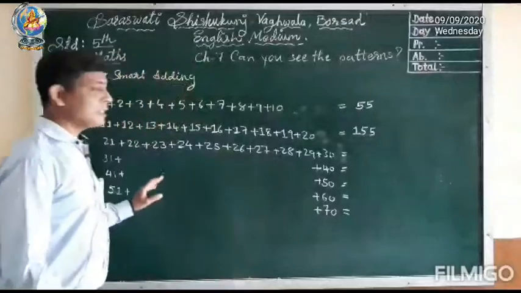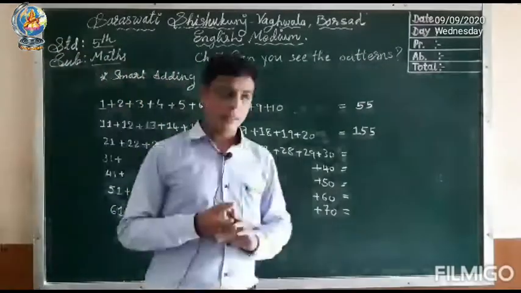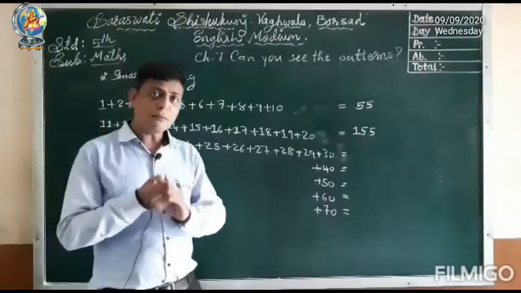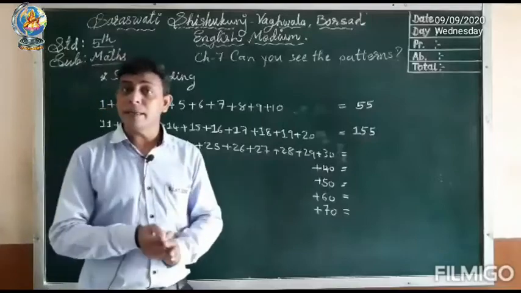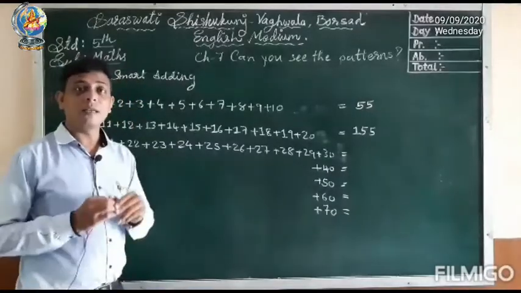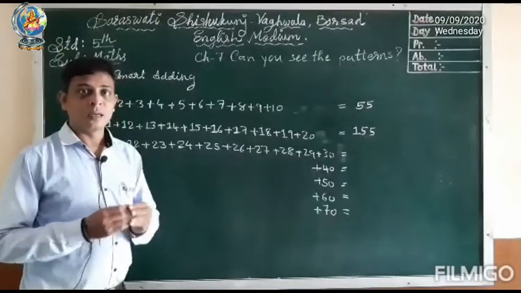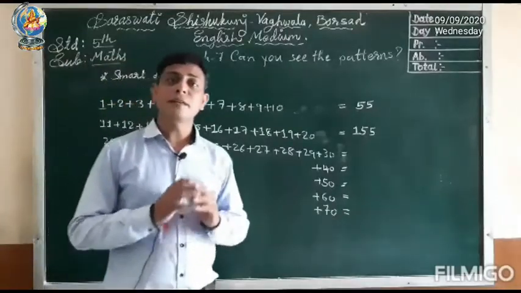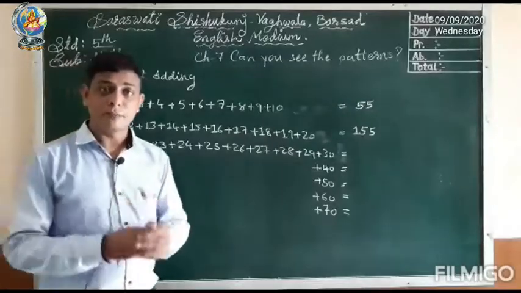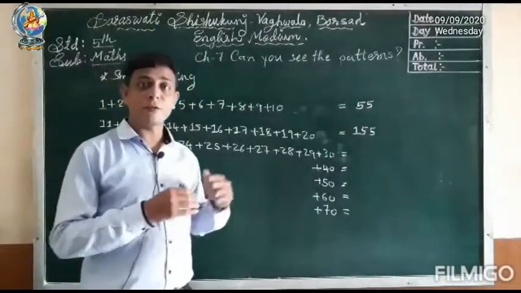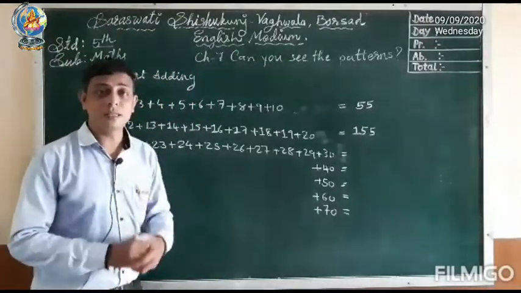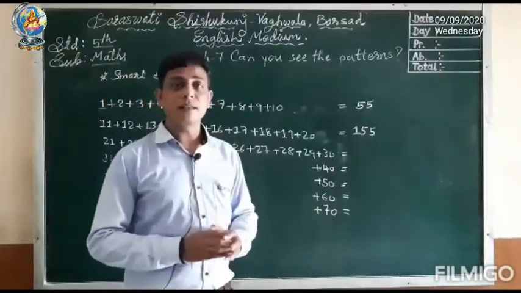Next topic is, it is based on pattern only, smart adding. If anybody asks you to do addition of 10 numbers, or sum of 10 numbers, and you have to give the answer quickly, at that time sometimes you will give the answer, but sometimes it will be difficult for you. Small numbers will be no problem, but when you get big numbers, you will get confused. You will take more time to do addition of those 10 numbers. So here we have one trick to find out the answers of 10 numbers together quickly.